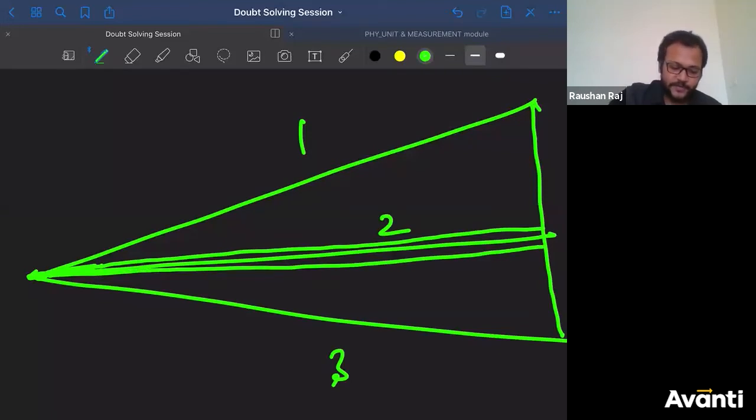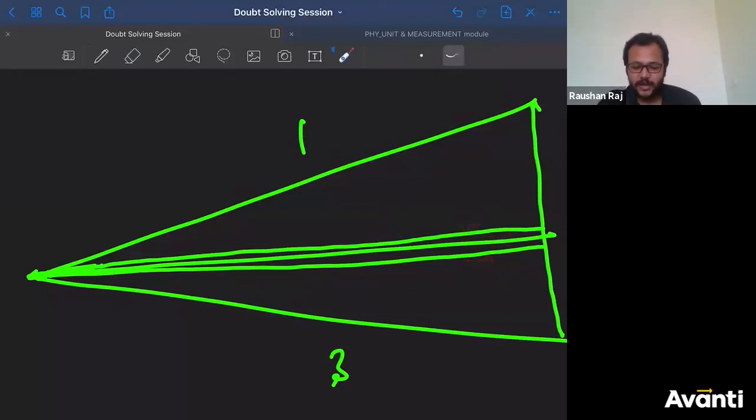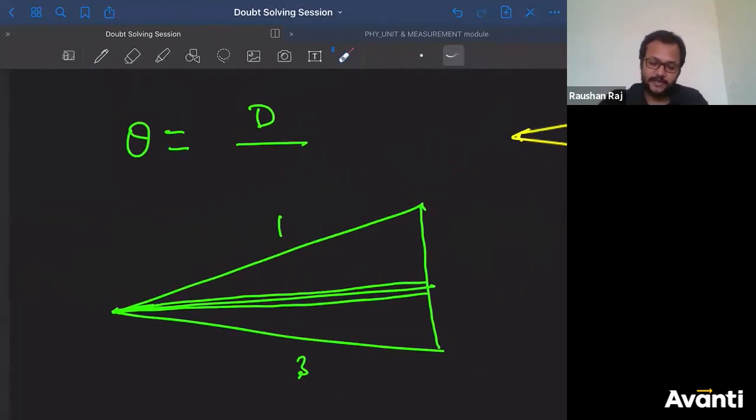Now tell me, if this becomes line 1, this becomes line 3, this becomes line 2. Can I say that now I can approximate all of them are of the same length? Tell me guys, yes or no? When the angle becomes very less, I can assume these three lines are equal.